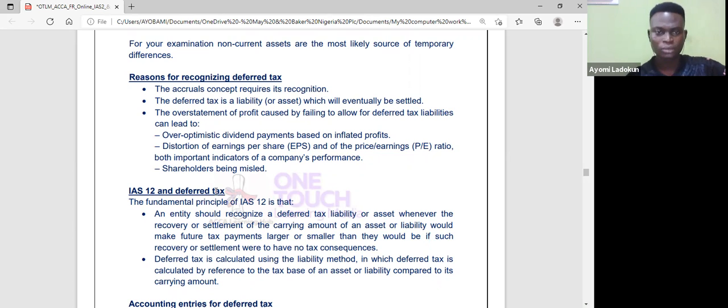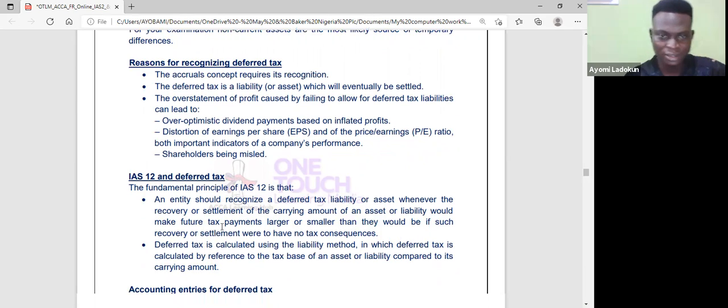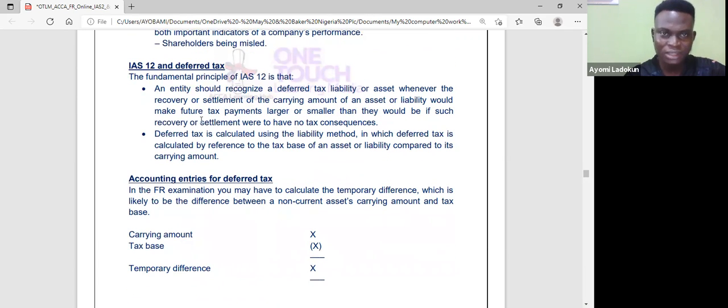Now, IAS 12 and deferred tax. An entity has to recognize a deferred tax liability or asset when the recovery or settlement of the carrying amount of that asset or liability will make future tax payments larger or smaller than they would be if such recovery or settlement were to have no tax consequences.